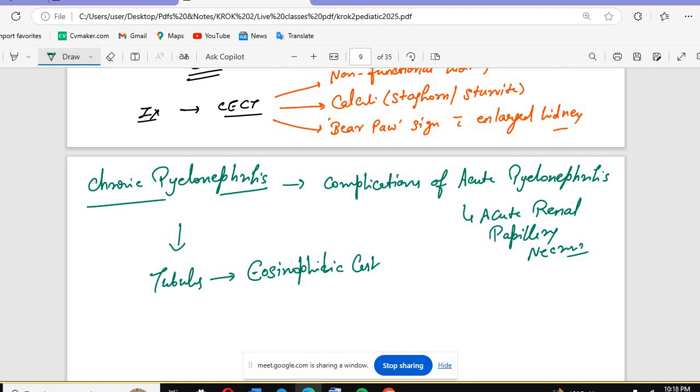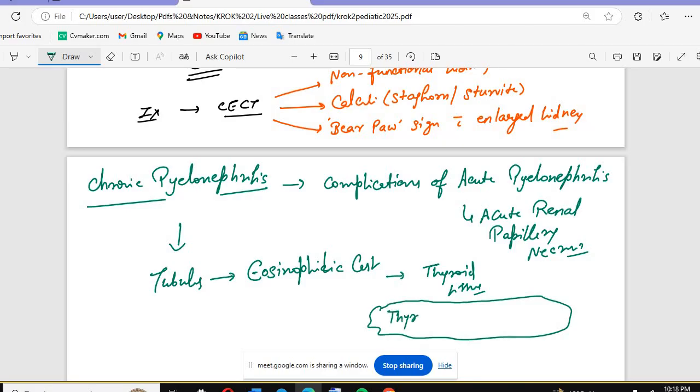This eosinophilic material will reappear as thyroid tissue, and it is known as thyroidization of the kidney. The kidney will be looking like the thyroid gland.